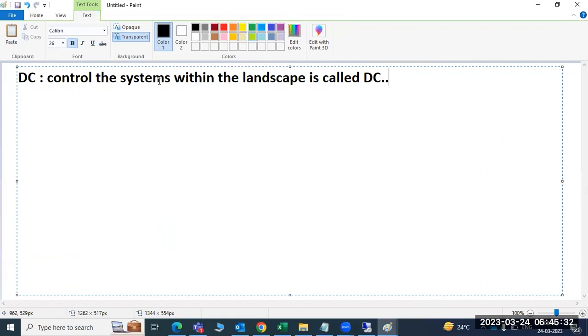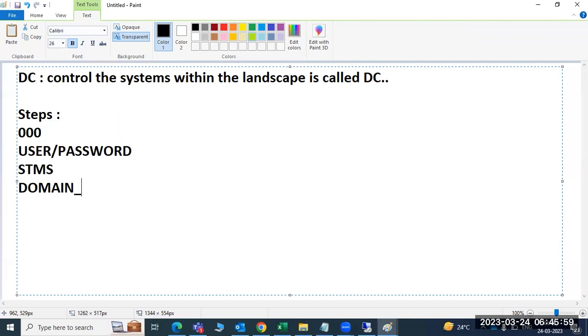To perform this domain controller configuration, we have to do some steps. Again, note this down. We need to log into the 000 client with any user and password. Then execute the STMS transaction code. Then give the domain controller name as domain underscore SID. Then save it. This is the domain controller configuration.